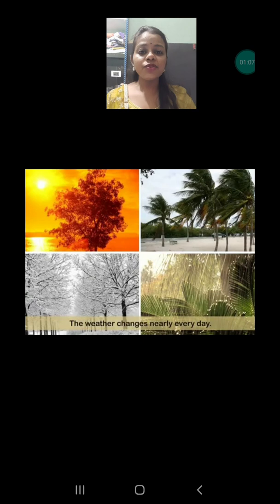Because weather can change after a week and it can change after 1 or 2 hours also. Maybe in the morning, if you are having a sunny day, after 2 hours it will start raining and the weather will change into rainy. Okay, and that time we call that rainy weather. So that's why I'm saying it is the atmospheric condition at a particular time, and it can change after a certain period of time.